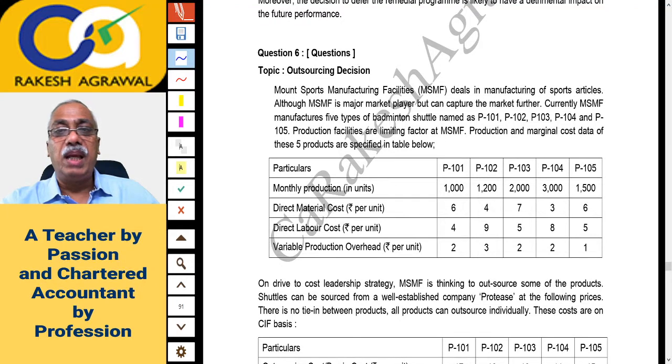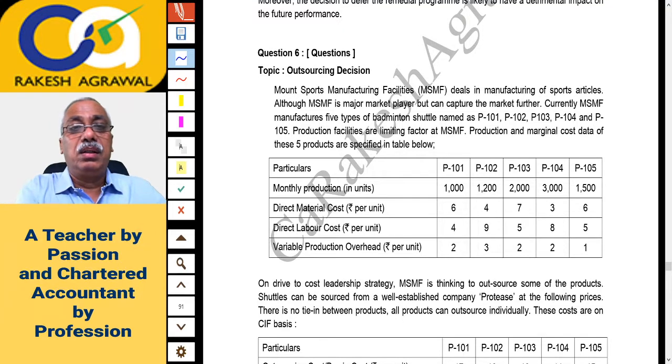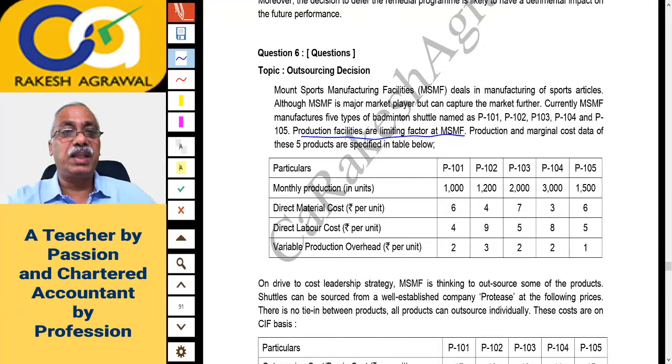Currently, MSMF manufactures 5 types of badminton shuttle named P101, P102, P103, P104 and P105. Production facilities are a limiting factor. Okay, production facility is a limiting factor, that is key factor at MSMF, that is Mount Sports.